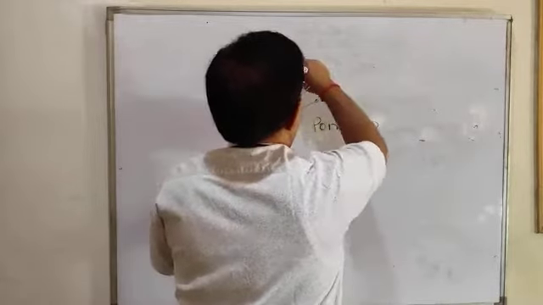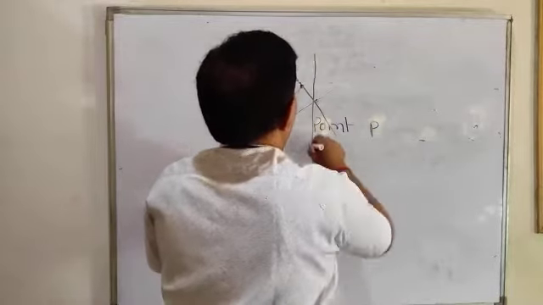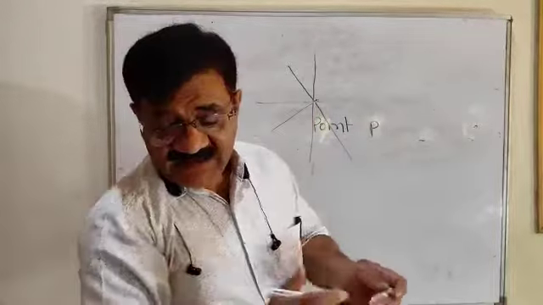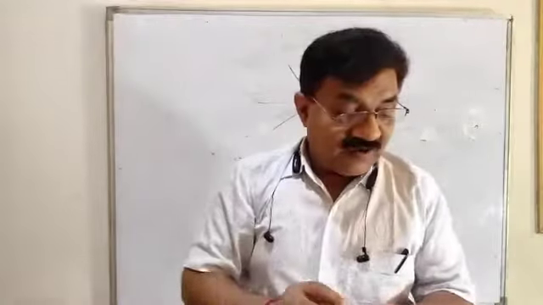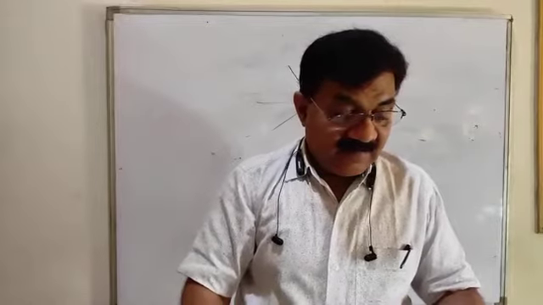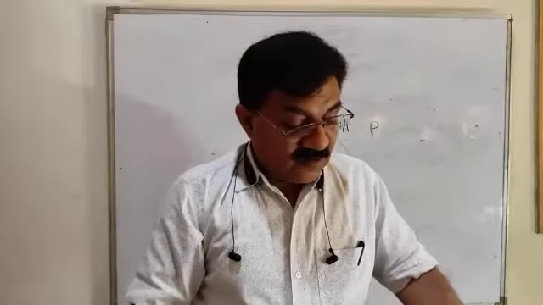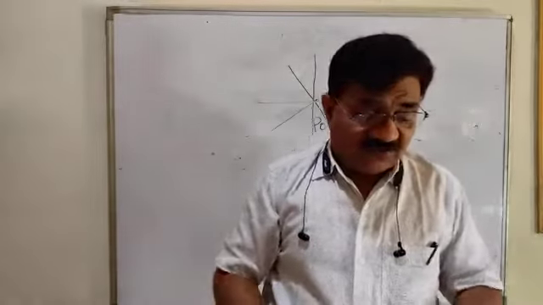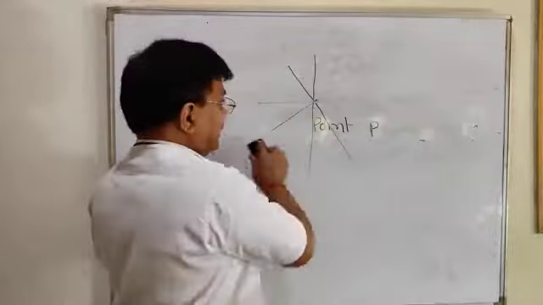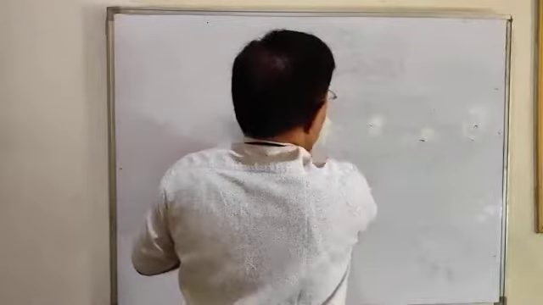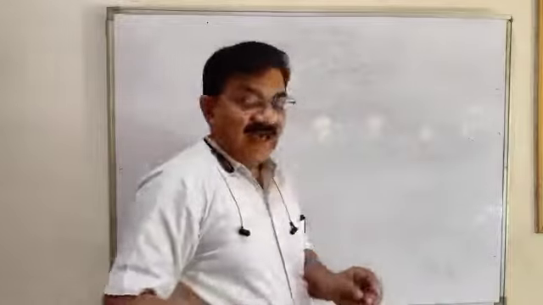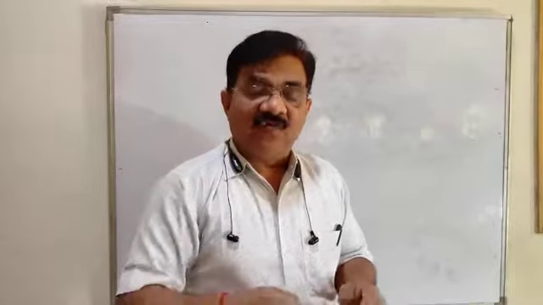This way, this way, this way. Infinite number of lines can be drawn through a given point. But now, one and only one straight line passes through two different given points.